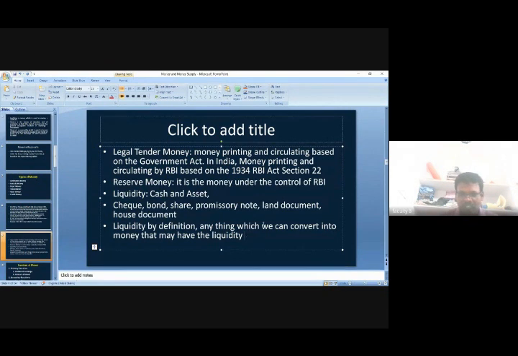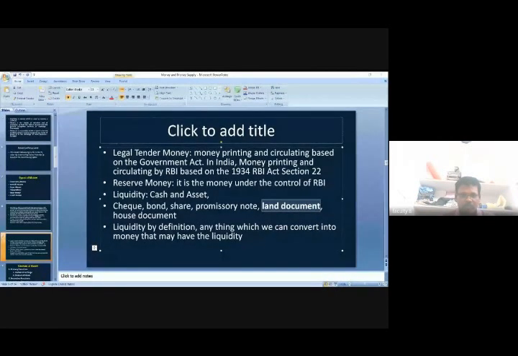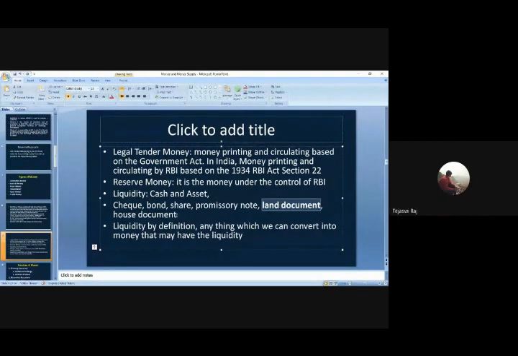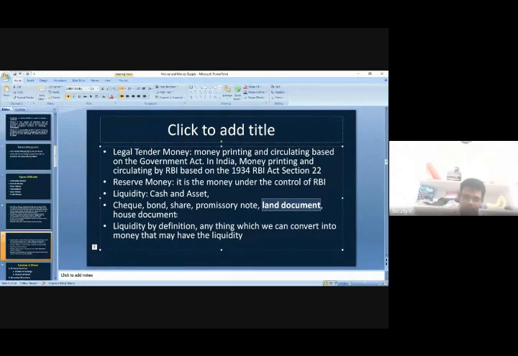For example, you have a land document with you. Can you convert this land document into monetary form or not? Tell me. Yes, sir, we can convert. Yes, we can convert. That's why it has liquidity.